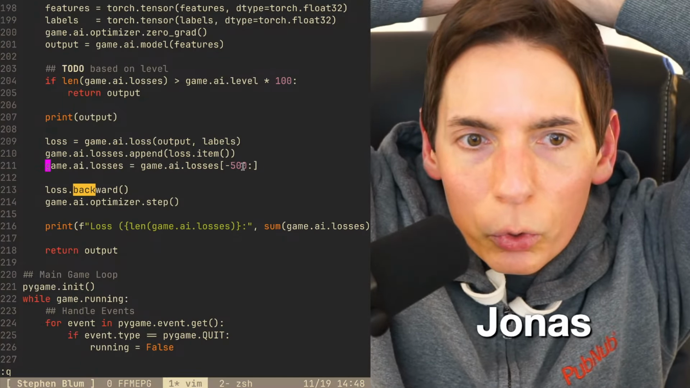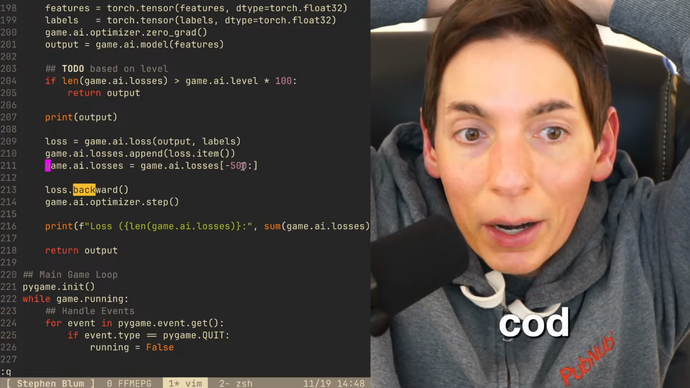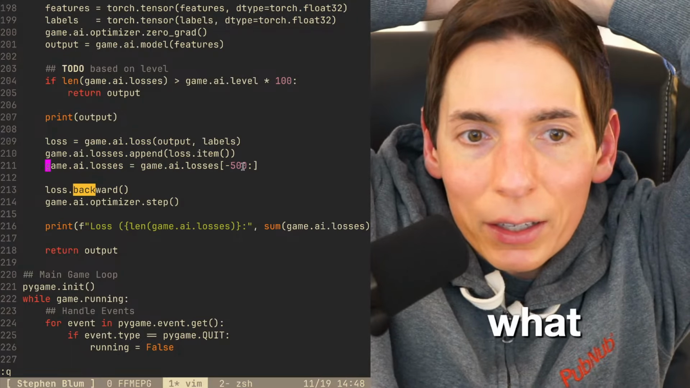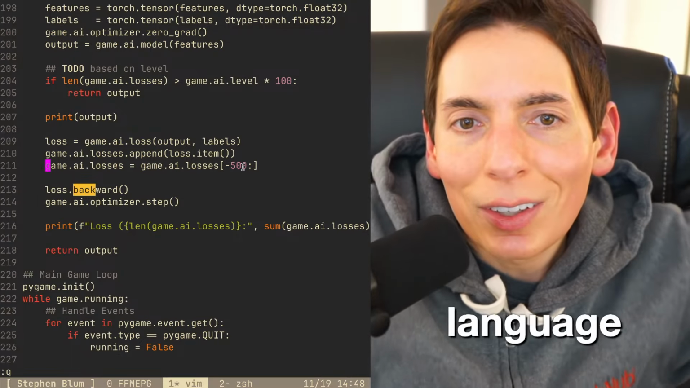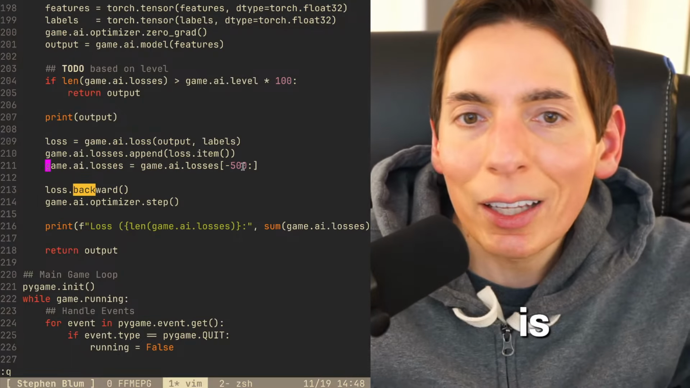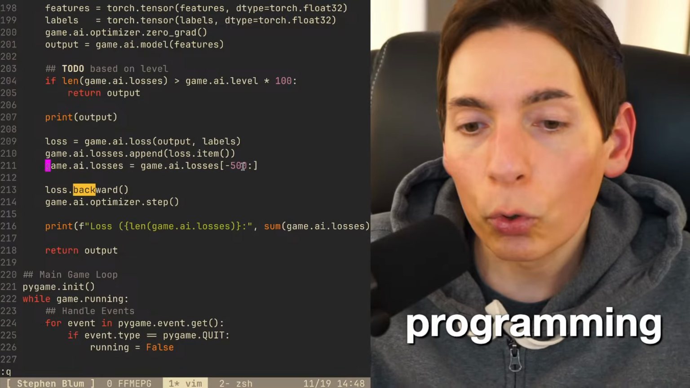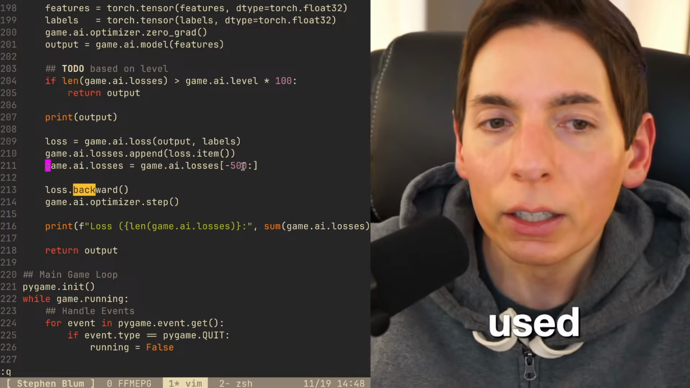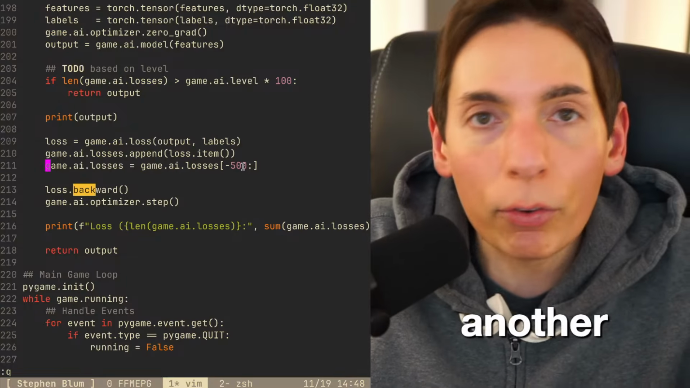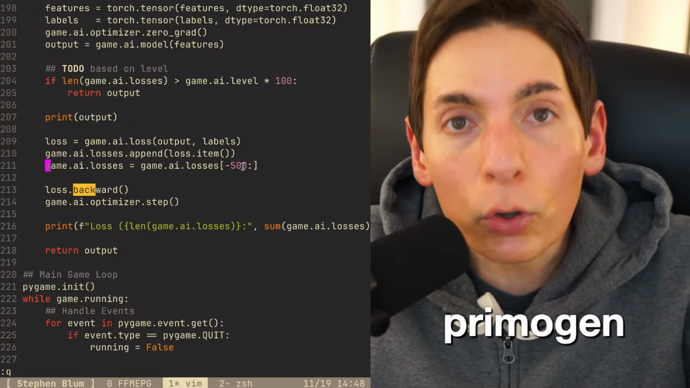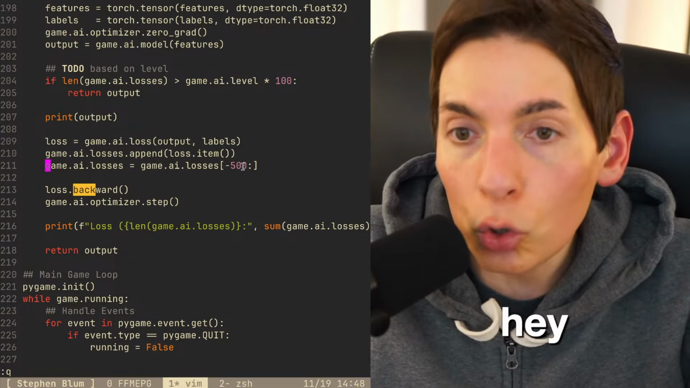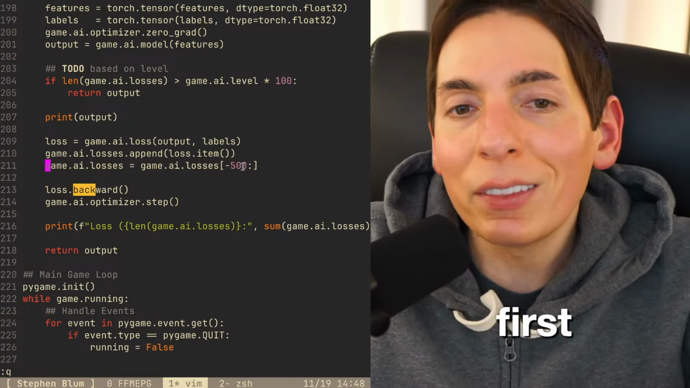Jonas, what would you recommend as the first coding language? Python. Or does it depend on what you want to make? Python is the best first language because it is a language that you will be using going forward in most careers. You'll use it for data science, for AI, for server-side programming. It's used for GPU. It's used for everything. So it's a really good foundation. Another one is JavaScript, which is Primeagen's favorite first language. He would say, hey, do JavaScript first. Although I think Python's a little simpler, a little cleaner, a little bit easier.